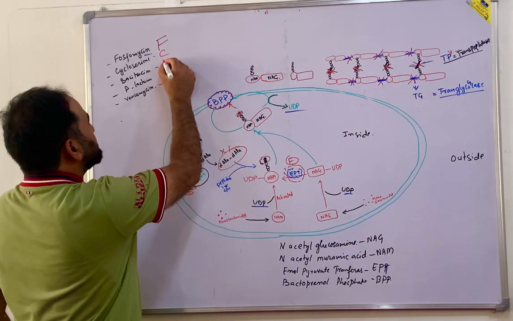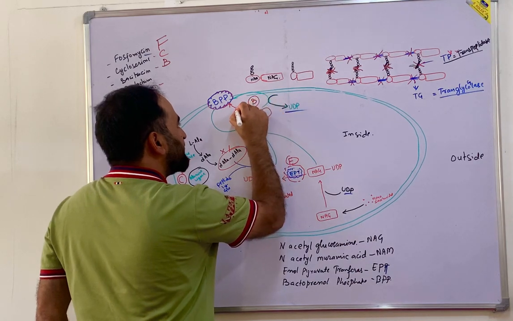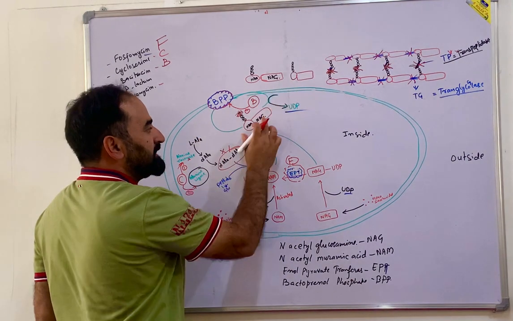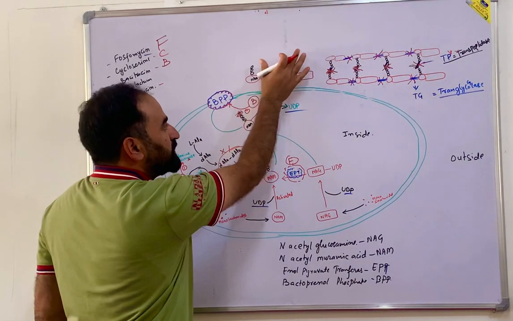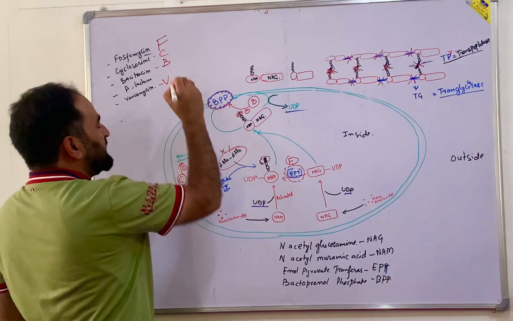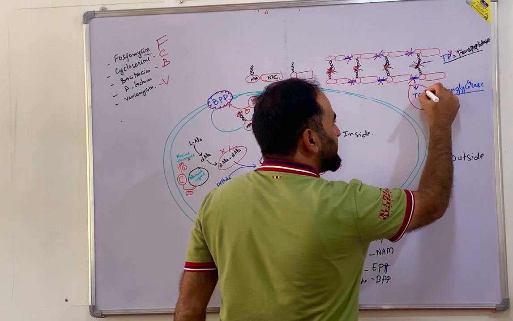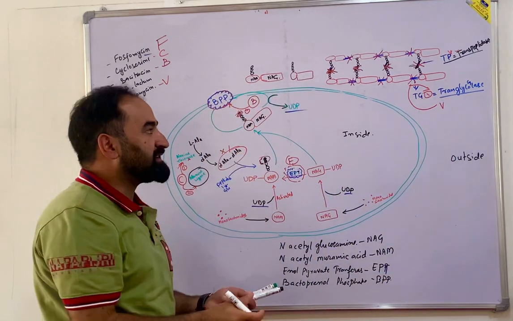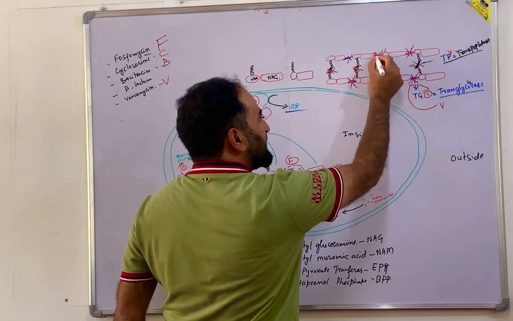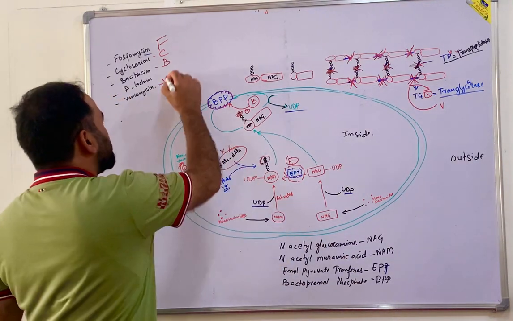Now third is bacitracin. Bacitracin is going to act here. You know, bacitracin inhibits BPP. When it inhibits the BPP, you are not getting these units outside. When you are not getting units outside, no formation of the cell wall. Okay, clear? Now vancomycin, it is going to inhibit this transglycosylase. When it inhibits the transglycosylase, that means there occurs no elongation. When there is no elongation, that means you are getting a faulty cell wall. Dead.